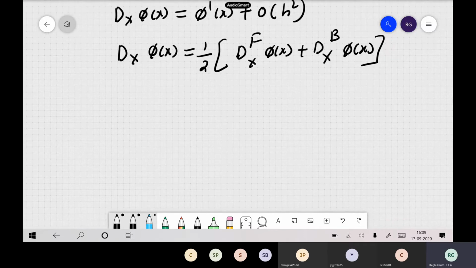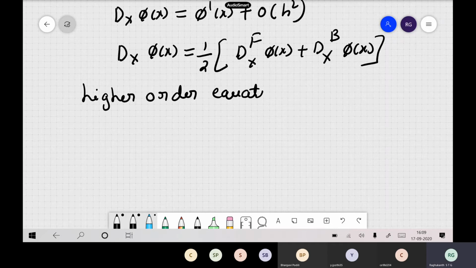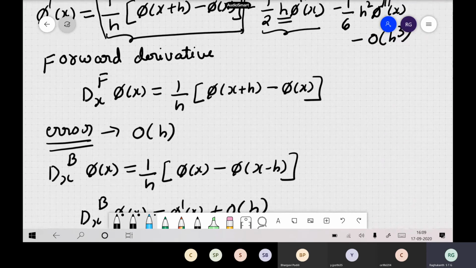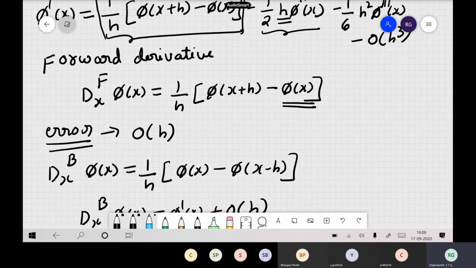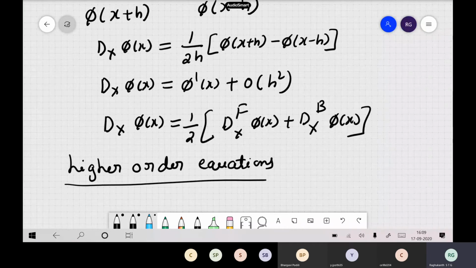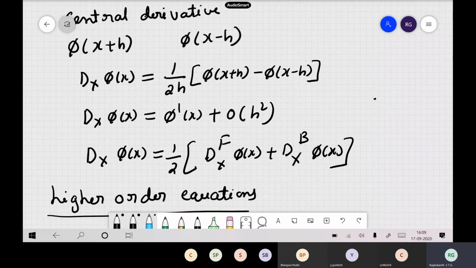Now sometimes you can use a higher order also. You can derive higher order equations also. For example, to compute the first order derivative with the forward derivative, how many points are required? You require the functional points at phi of x as well as phi of x plus h, 2 points only. You followed, right? For the backward derivative also 2 points, and for the central derivative also you just need phi of x plus h and phi of x minus h, 2 points itself. So 2 points are required.